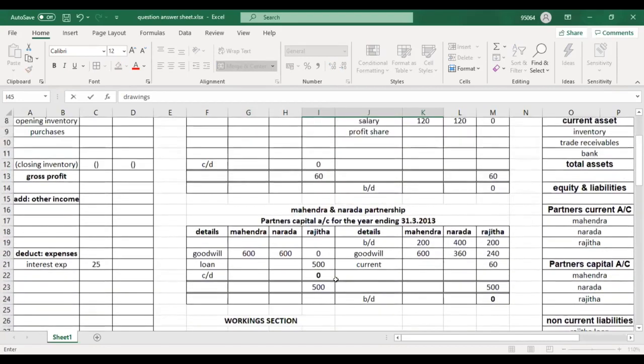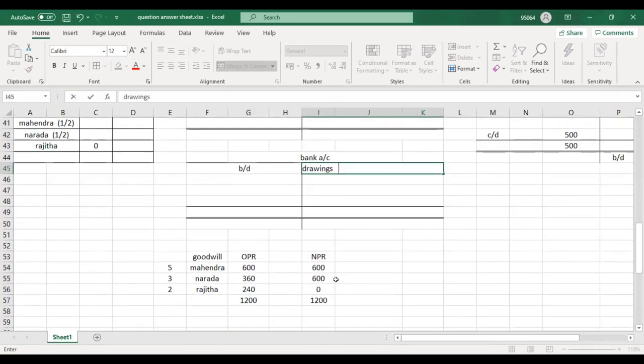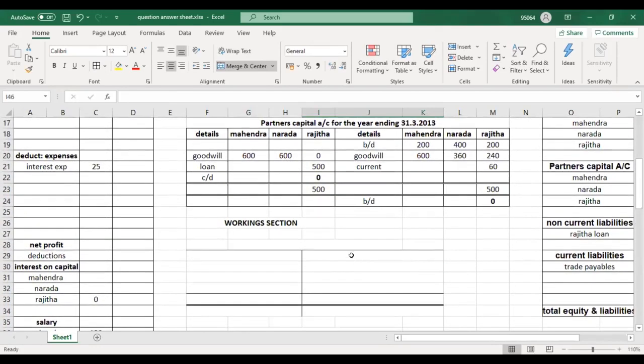Do we need to pay interest? The interest rate is not given to calculate interest on capital. What should we do?